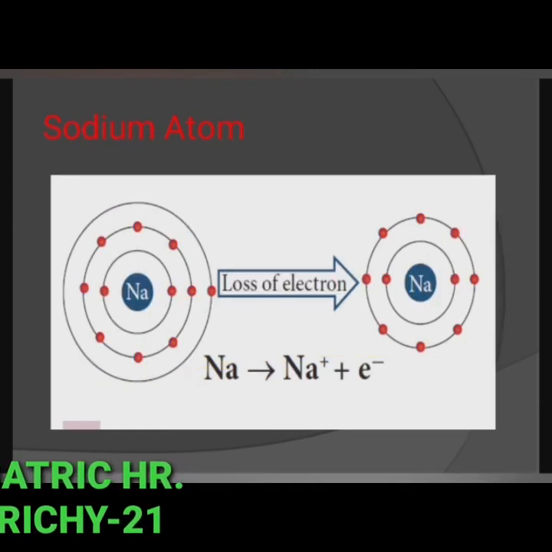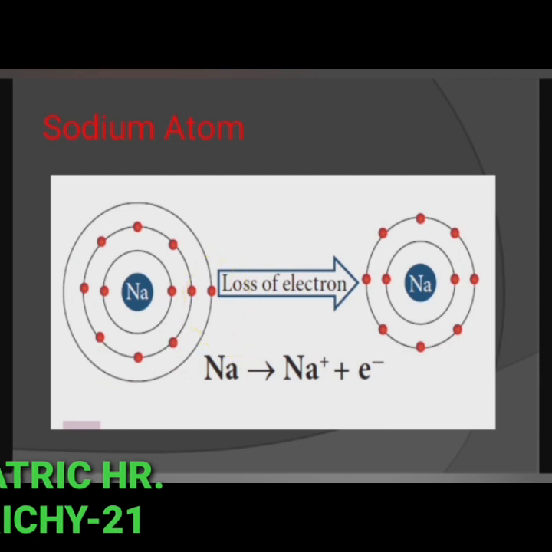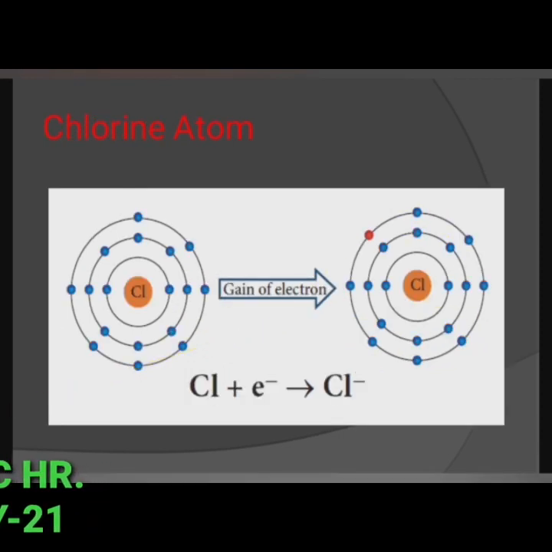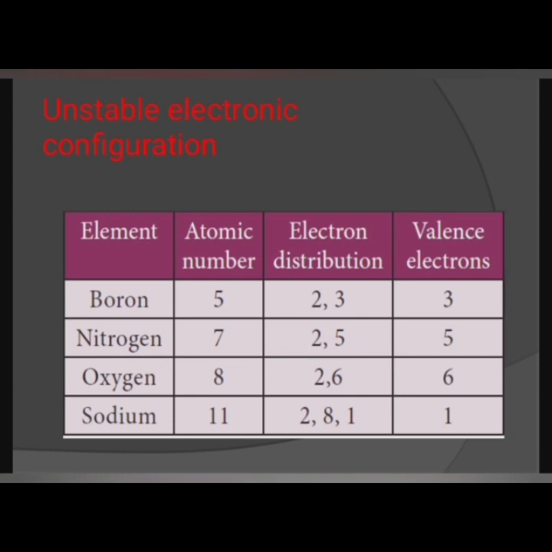So here sodium loses 1 electron to attain stable configuration, and thus the outermost shell has 8 electrons. Chlorine atom gains 1 electron to attain stable configuration. So this is octet rule. The tendency of atoms to have 8 electrons in the valence shell is known as the octet rule or the rule of 8.